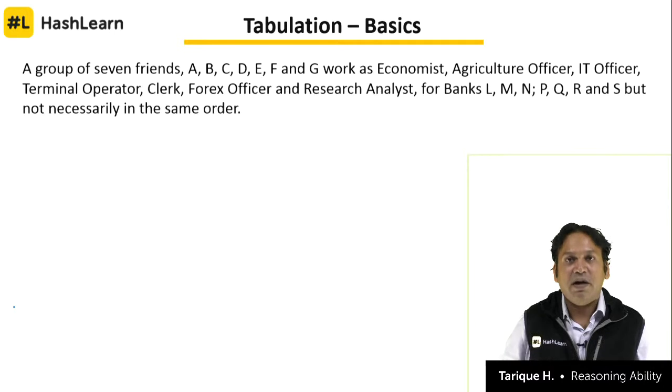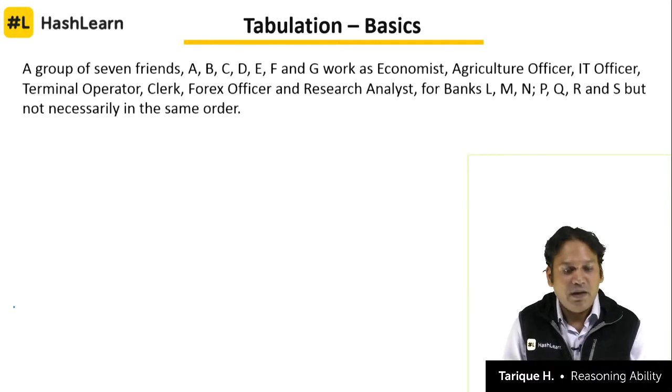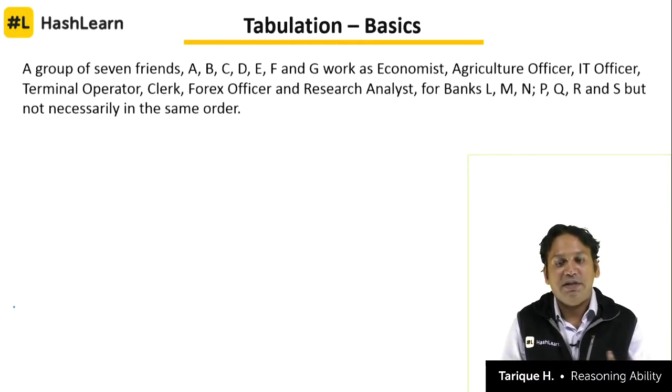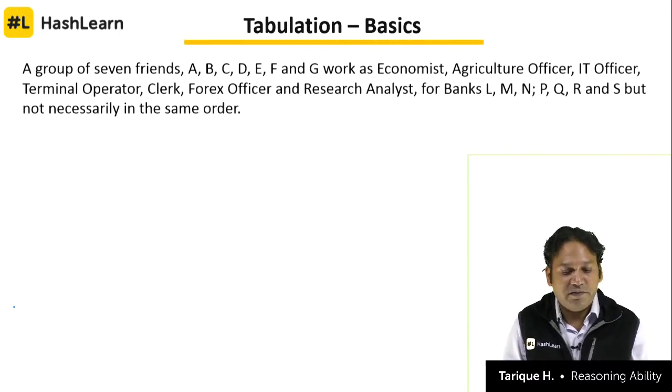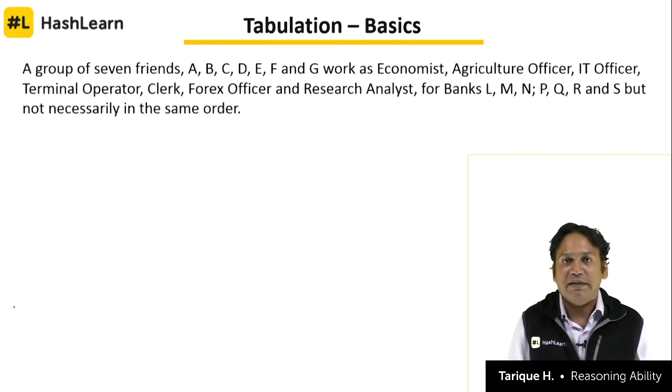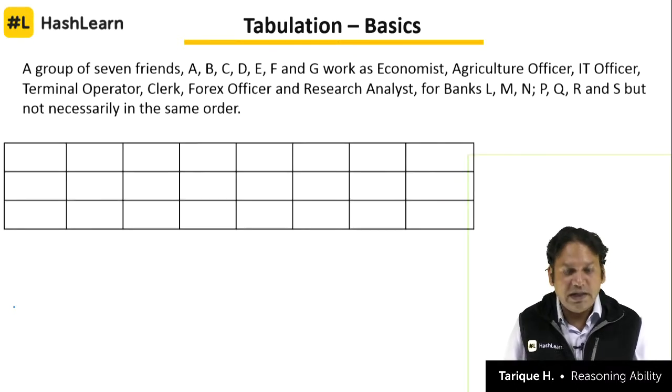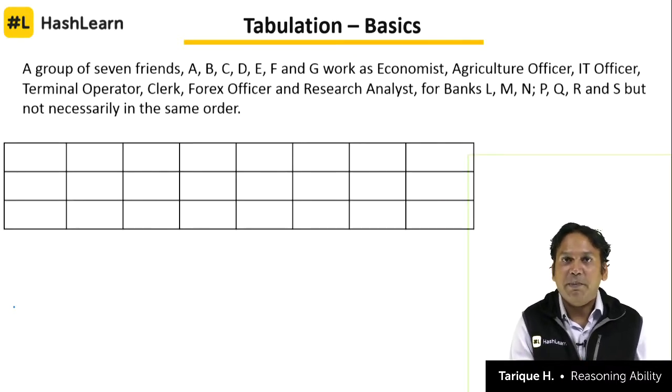First of all, let's look at the initial information. 7 friends are there, A, B, C, D, E, F, G. They work as economist, agriculture officer, IT officer, terminal operator, clerk, forex officer and research analyst, and banks are given to us. This initial information is what helps us in making a table. How many people are there? 7. How many professions are there? 7. How many banks are there? 7. So we will make a table.